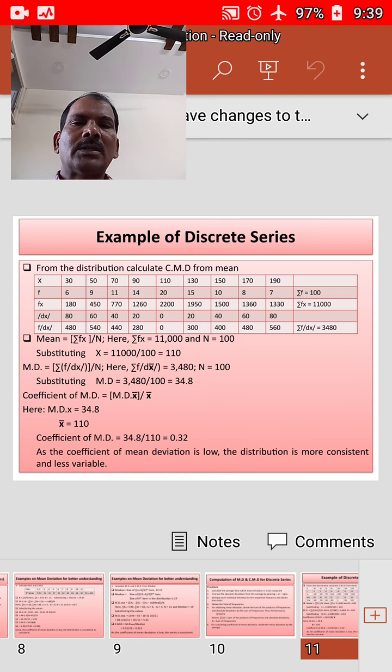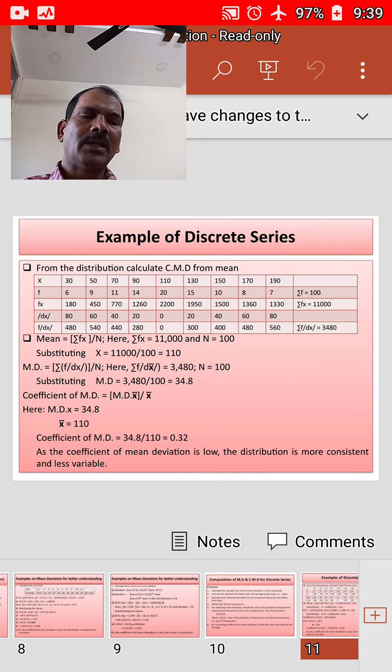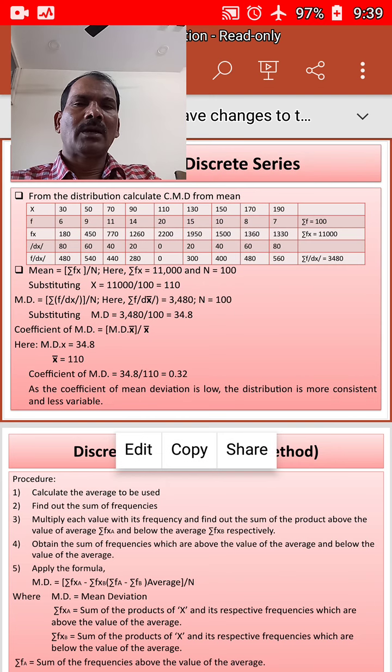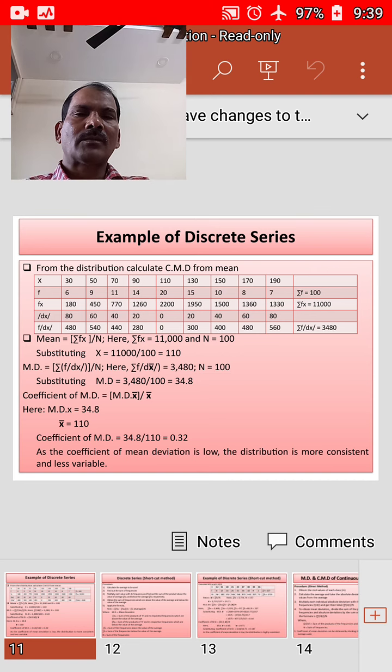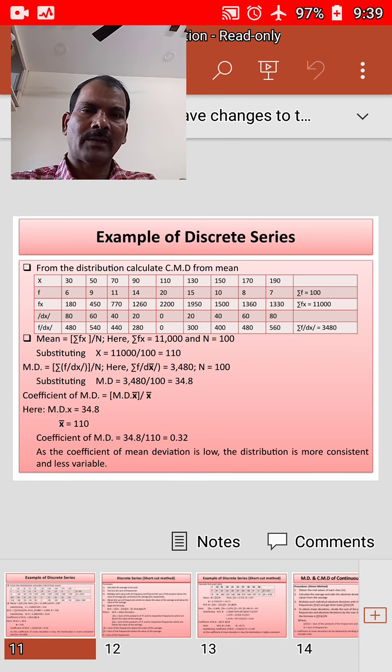And now sigma modulus dx, that is deviations taken from the average. In order to find that, we should consider the mean. To find the mean of a discrete series, we have the formula sigma fx by n. We know sigma fx is 11,000 and n is equal to 100, that is x bar is equal to 110.